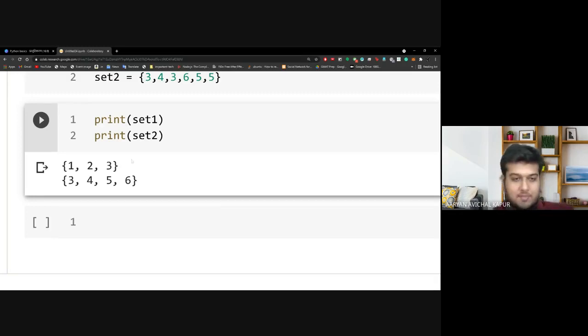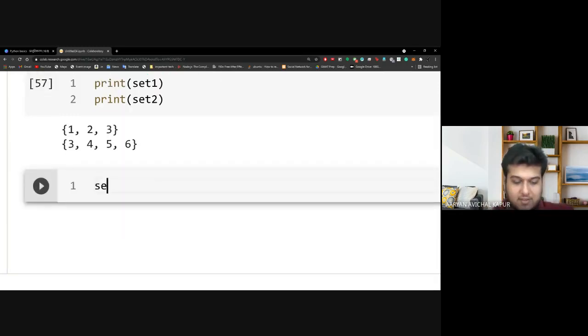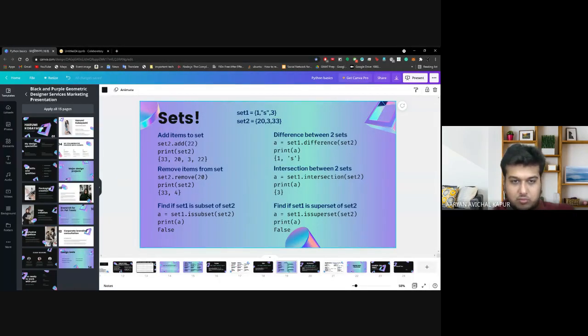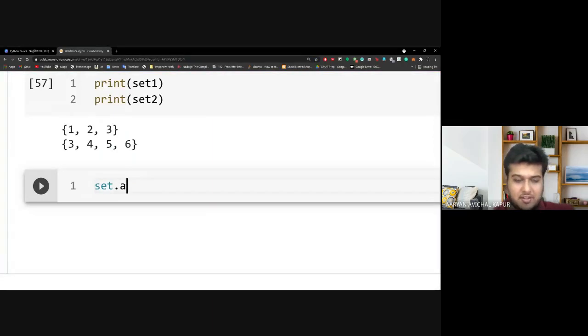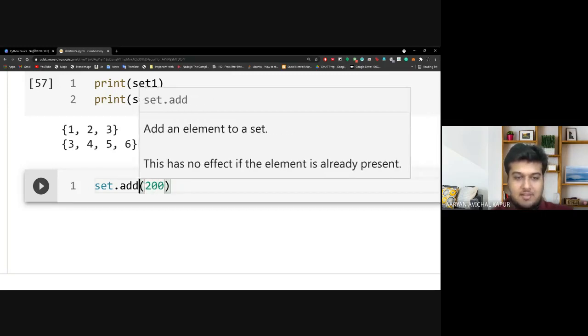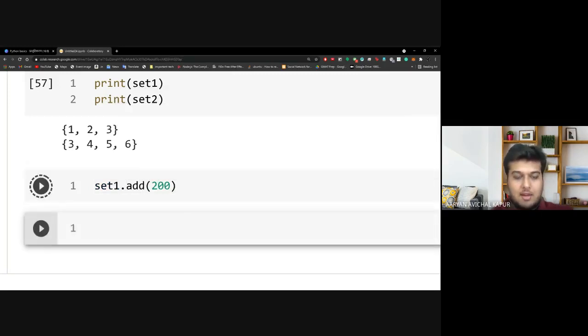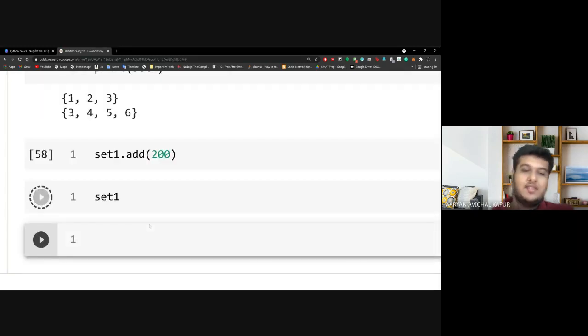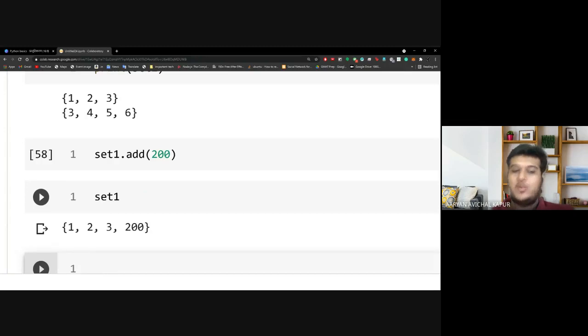Correct. So this is how sets would work. Now let's say that I want to add a value to the set. In lists we used to append. Here we simply write add, because append would add it in, and in a set there is no defined order. That is why we simply put add, and I say put 200 here in set one. Once I run this and print set one as well, you'll be able to see that we've added 1, 2, 3 and 200.